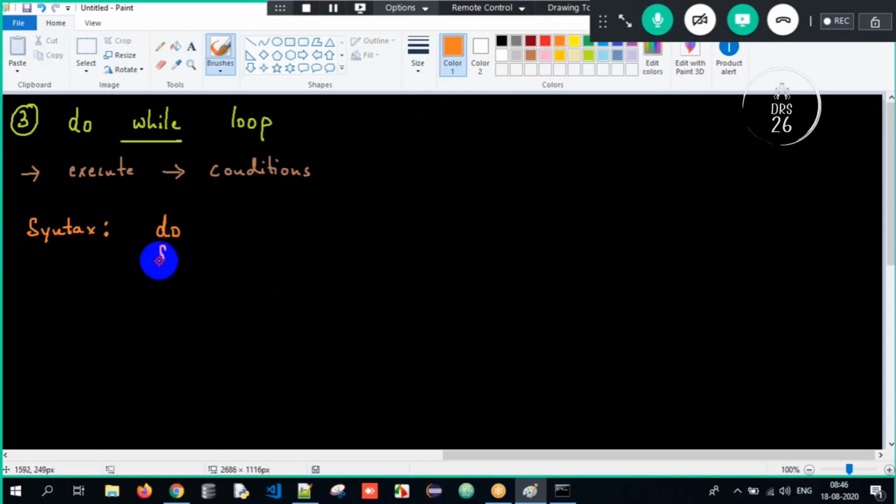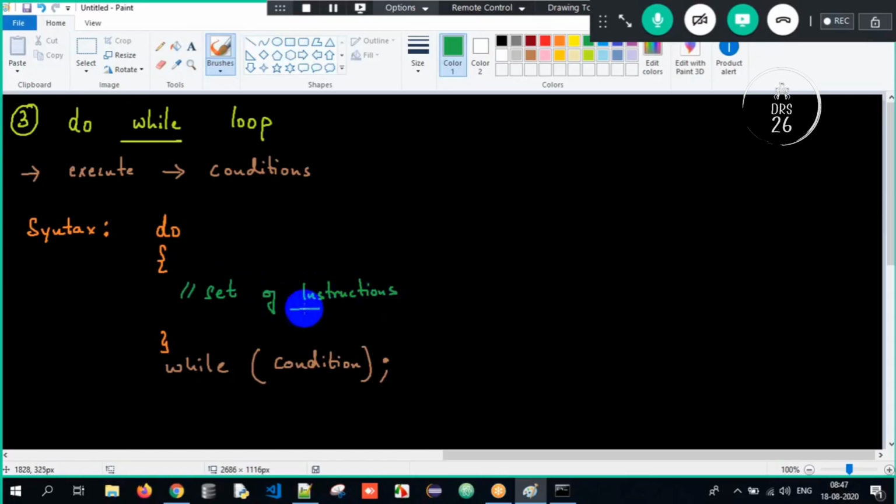Do, open curly braces, close, and I have to specify while within parentheses, give the condition, and make sure you terminate it with a semicolon. If you don't terminate it with a semicolon, it's a problem, right? So now you have to write the set of instructions. So this is all about the entire process here. Now we have got the basic level of understanding.